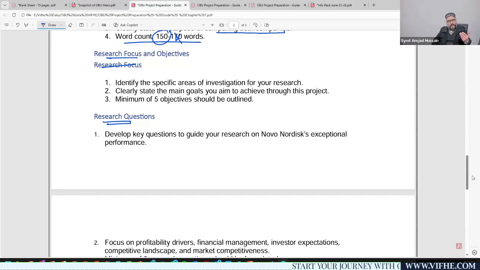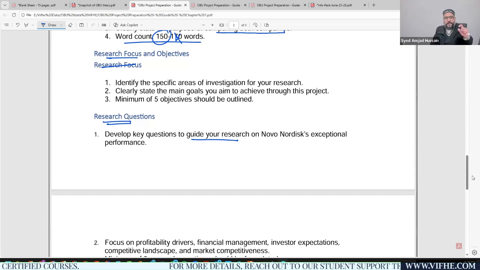And when you are evaluating a company that is performing poorly, like topic number 4, your objective would be: I am going to evaluate the performance of the company, how exceptionally poorly the company was performing in terms of profitability, liquidity, solvency, and business analysis. So this would be the objective. The research question would be: what were the reasons the company performed poorly in terms of profitability or solvency?